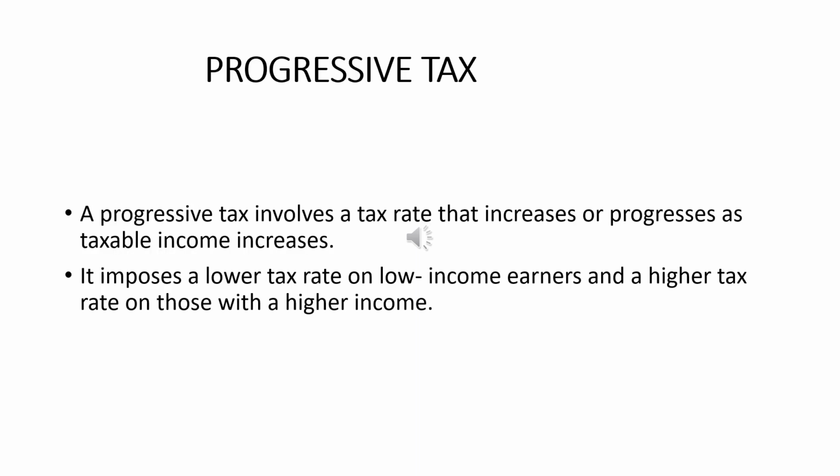It's a progressive tax. What is a progressive tax? A progressive tax involves a tax rate that increases or progresses as the taxable income increases. So it imposes a lower tax rate on low income earners and a higher tax rate on those with higher income. So basically, as the income slab increases, the tax rate also increases, and as the taxable slab decreases, the tax rate also decreases.